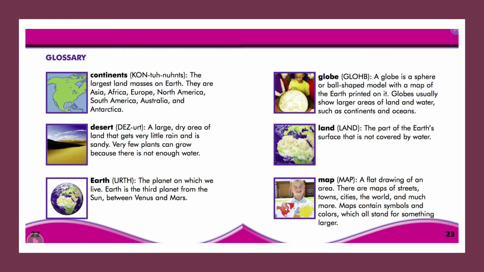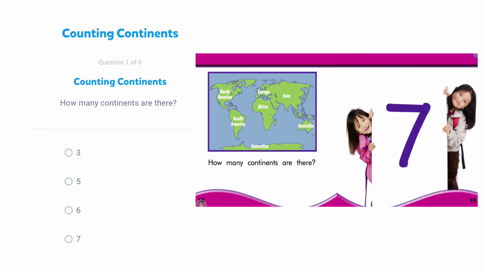So now we're going to get into the questions. Number 1, how many continents are there? So here's kind of the teaching point of this lesson. Sometimes when they ask you a question, you have to go back because you may not remember what the answer is. So it's not a bad thing to go back to the text and look at it again, or go back to the book and look at it again. So I see here on pages 18 and 19, it says how many continents are there, and she has a sign that says 7. So that lets me know that 7 is the correct answer.